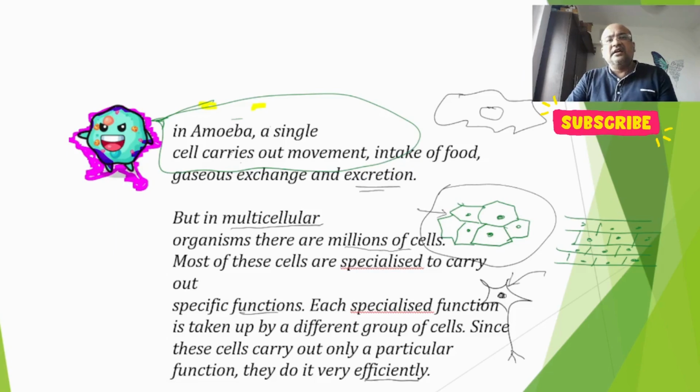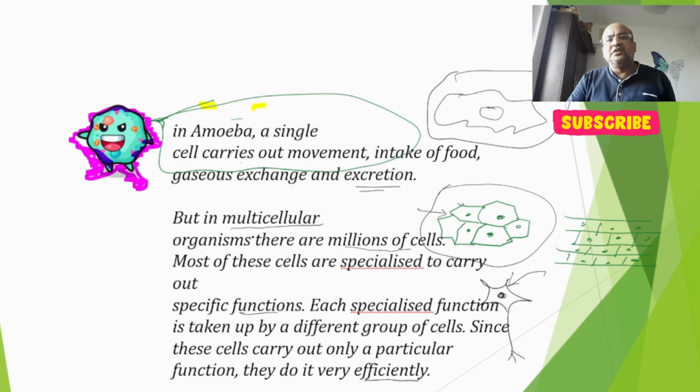Before that, let's understand a small simple organism, that is amoeba. We know that it is a single celled organism which carries out all its movements, intake of food, exchange of gases and excretion by its simple cell. So all the functions are carried out by this unicellular organism.